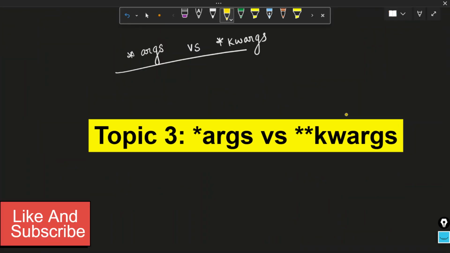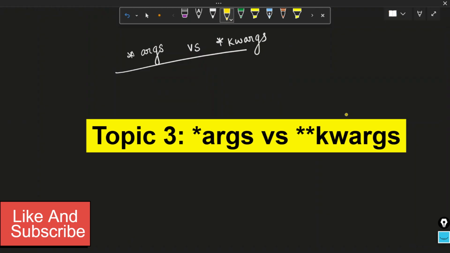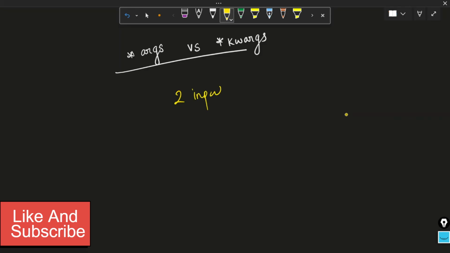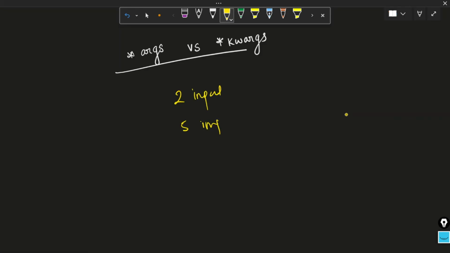Imagine in your ETL pipeline script, you want to define a particular function that takes variable inputs. Sometimes it requires two inputs, whereas sometimes it requires five inputs. So how can we define this dynamically? In that case, we will be using two important concepts in Python, args and keyword arguments.